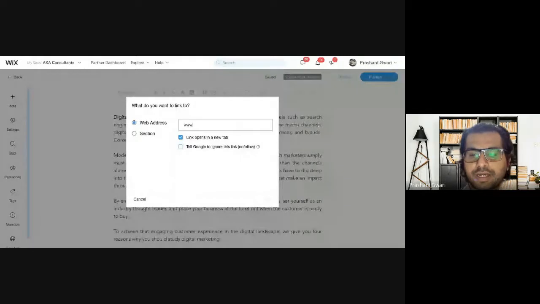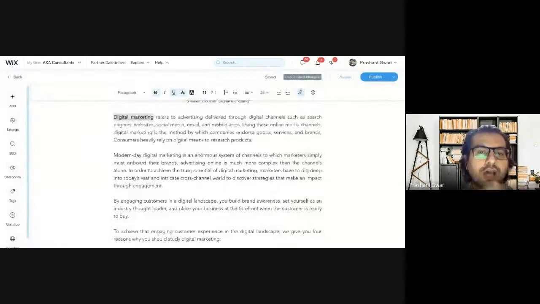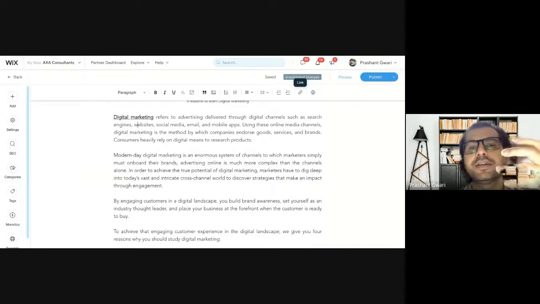Like I want to connect my home page with this blog. So www.consulate.com, this is our domain name, a home page. I type it here and I will click save. So now what happened? I created an internal link for my blog by connecting my home page to my post page. Let's say I want to create another internal link for my website.